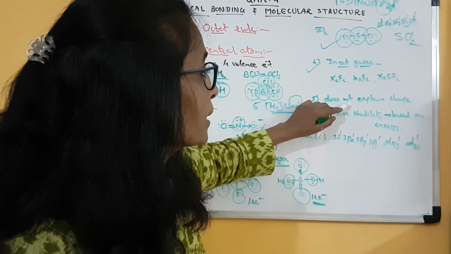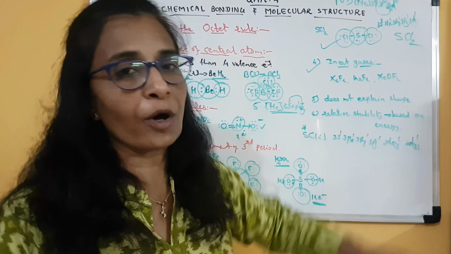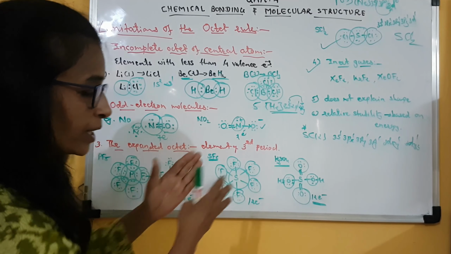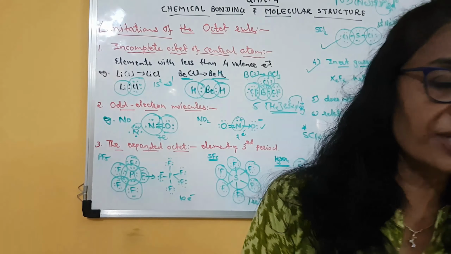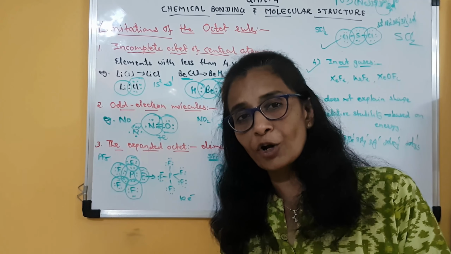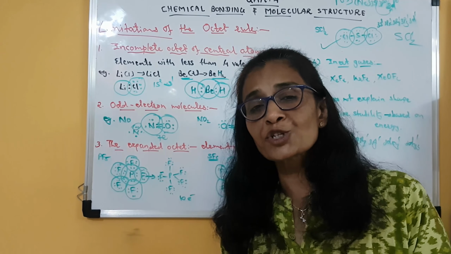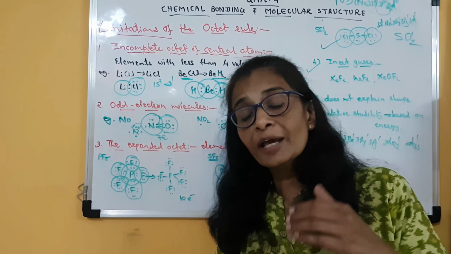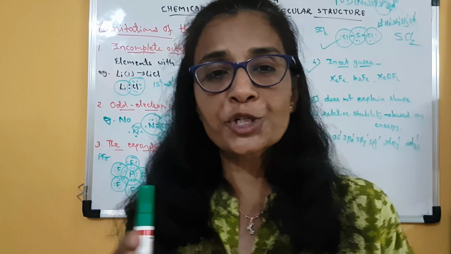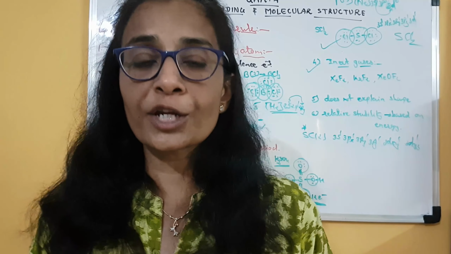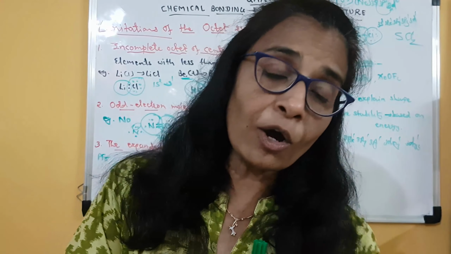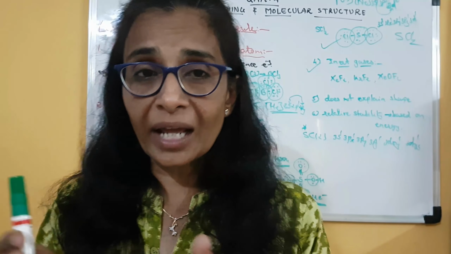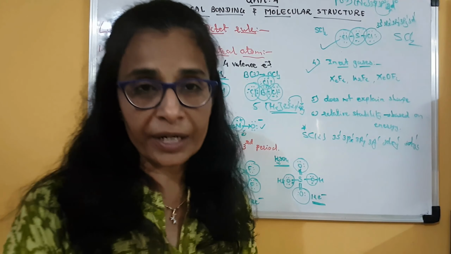Fifth, it does not explain the shape of the molecule. See, sharing of electrons, how the electrons are shared, that we can explain. But on the basis of this sharing of electrons, on the basis of the octet rule, there is nothing mentioned in the octet rule about the shape of the molecule. Clear? So in every molecule we can explain the sharing of electrons on the basis of the octet rule. But using the octet rule, what type of geometry or shape that molecule will have cannot be predicted.